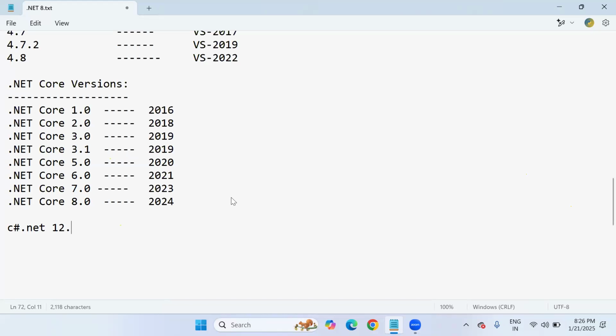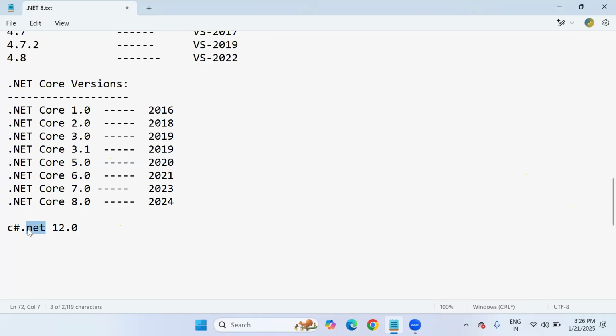C#.NET version 12.0. I'll explain the C#.NET versions also, from 1.0 onwards. Currently, this is C#.NET 12.0. Why? Because we are using the .NET Core 8 framework, and the .NET 8 framework is recommended to use C#.NET version 12 only. It is the latest. You are learning the latest, no worries, because many institutes or organizations are still teaching Core 6.0 and 7.0 at most. They haven't even entered the latest one. Even though for namesake they say 8.0, they don't include 8.0 concepts at all. They still follow those old patterns. That's the reason I'm telling you.